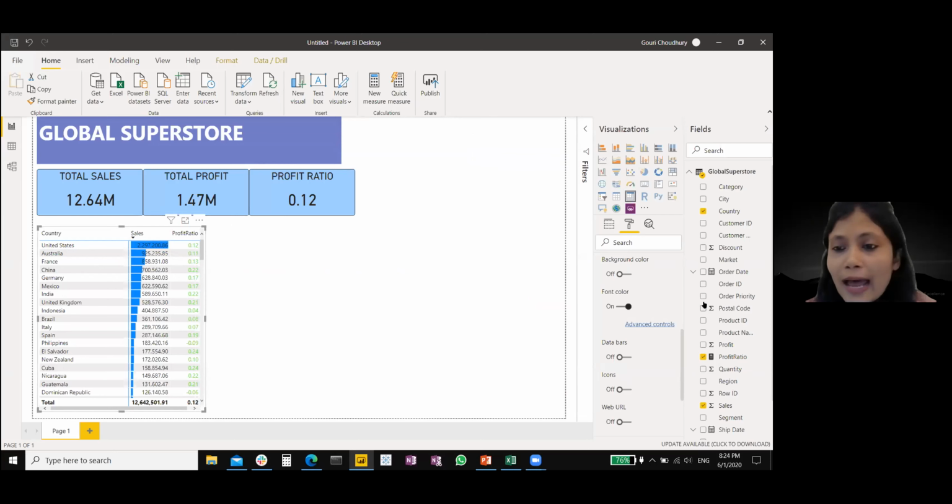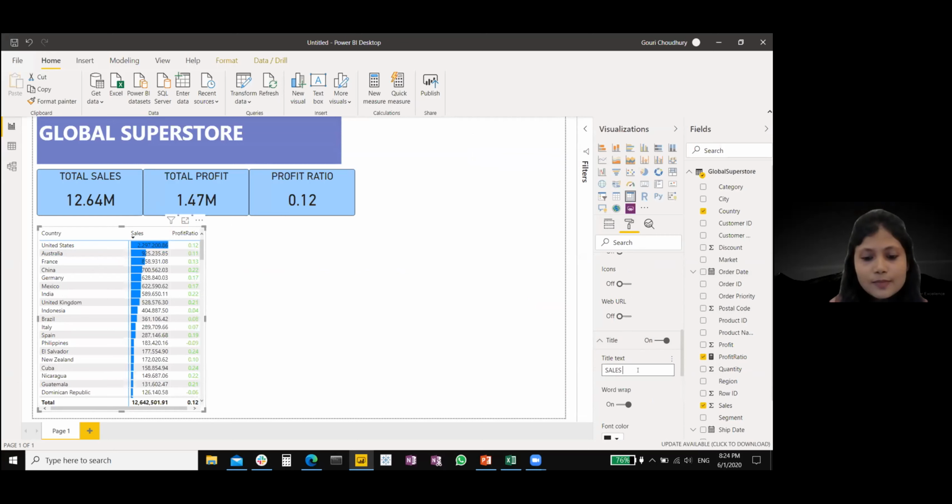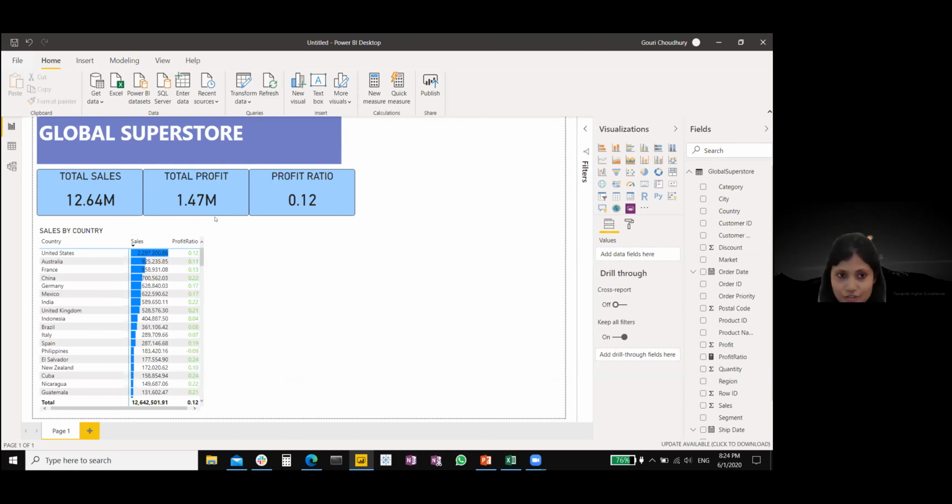Now we can also add a title to this visualization. We are going to select this visual, and over here we are going to go down and add a title, say sales by country. All right. Okay, so we have created these metric cards. We have created this sales by country visual.